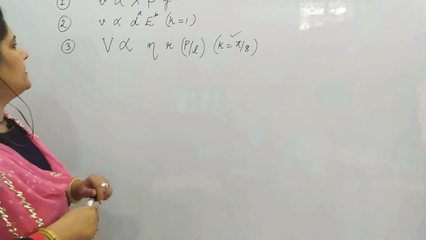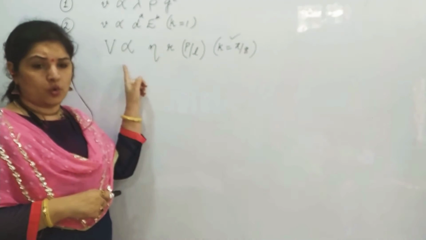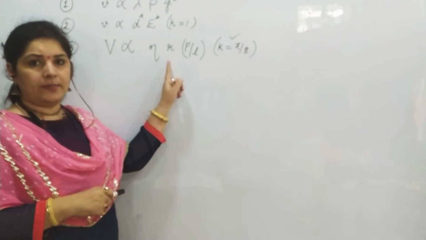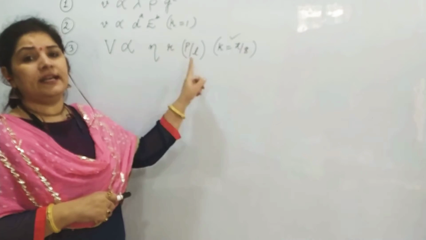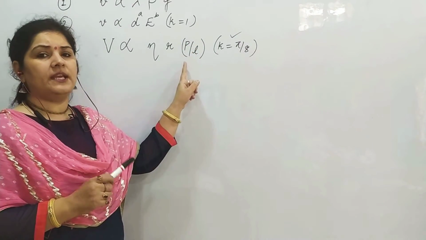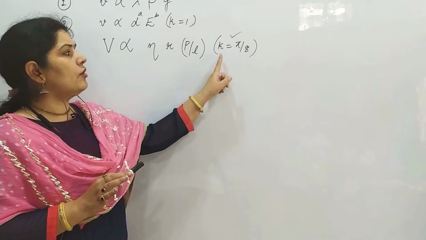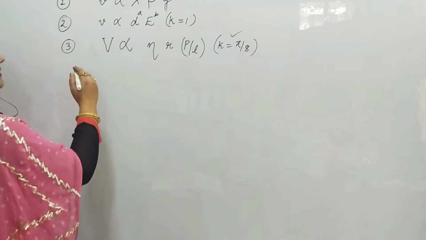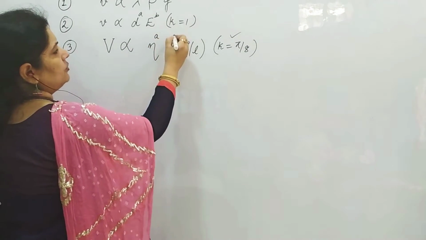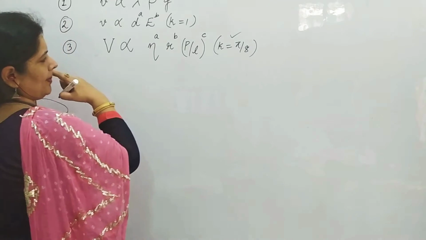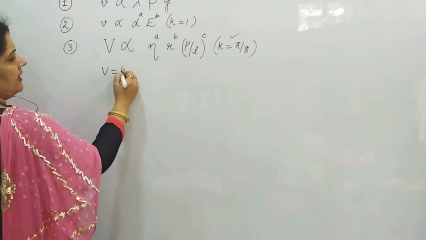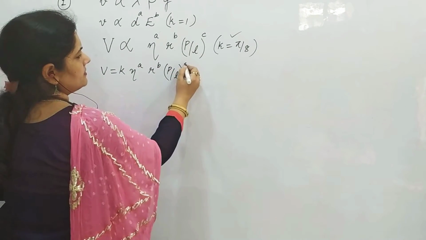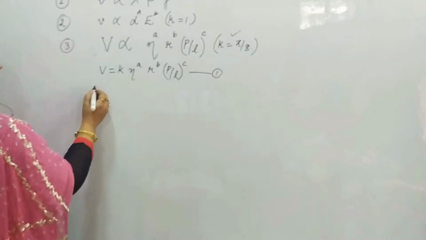So the question says that the rate of flow V depends on coefficient of viscosity eta, radius of the pipe R and pressure gradient. Pressure gradient is already given in the question, it is P by L. The value of constant K in this question is given as pi by 8. So let us start. Let us take the units as A, B and C, and form the equation V equals k eta raised to power a, r raised to power b, and P by L raised to power c. Equation 1.